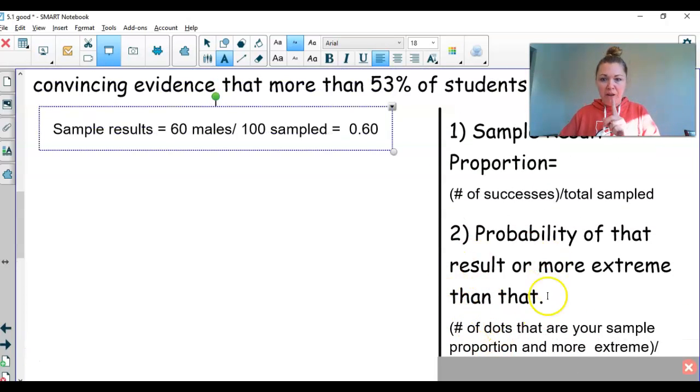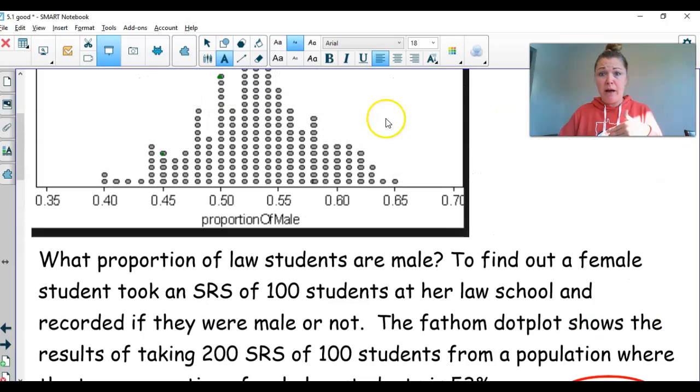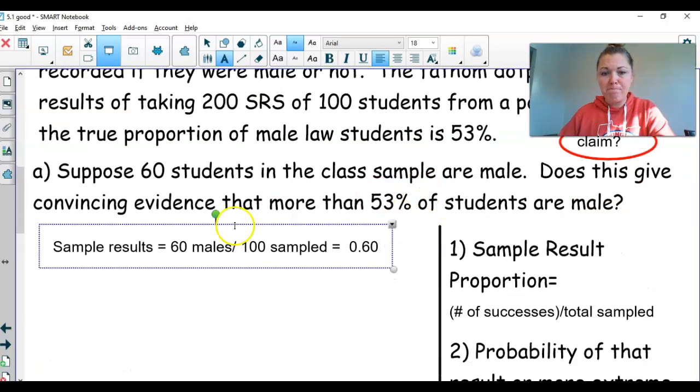So to figure out step 2, I'm using the simulation to figure out the probability of this happening: the number of dots that are 0.60 or more extreme than that. Let's count right now. 0.60 is right here. So I have 1, 2, 3, 4, 5, 6, or more extreme than that would be this way. So 7, 8, 9, and so on up to 22. I have 22 dots that had a sample result of 0.60 or more.